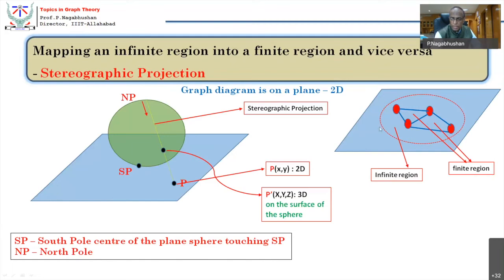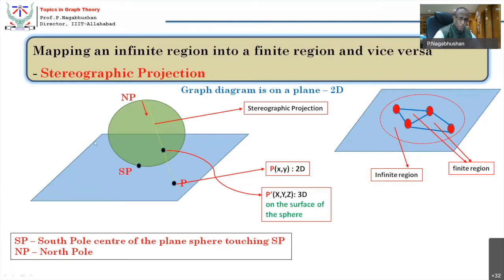And this is the infinite region. Okay, this is the infinite region. Now, I have got to show that I can transform this infinite region into a finite region. By doing so, one of the finite regions becomes an infinite region. All right. So this is the problem. So what I am going to do is make use of stereographic projection.